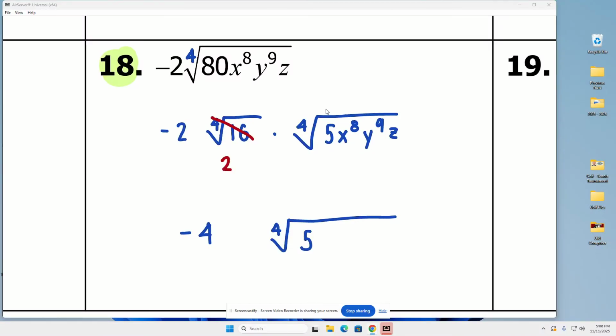How many times will 4 go into 8? 4 goes into 8 twice. X gets to escape twice. That's 2 times 4, which is 8. So sure enough, every one of those comes out.